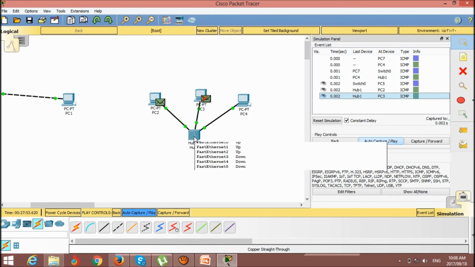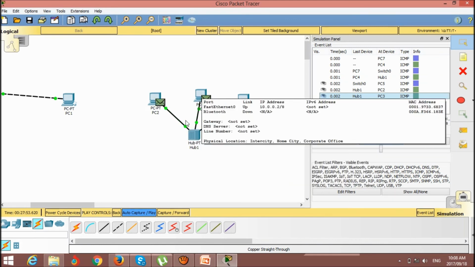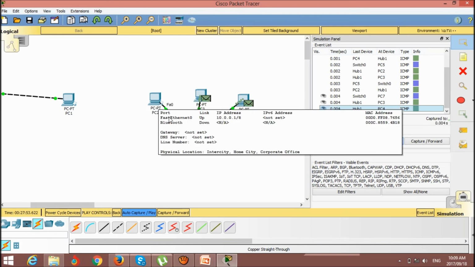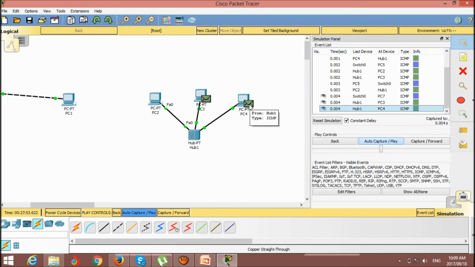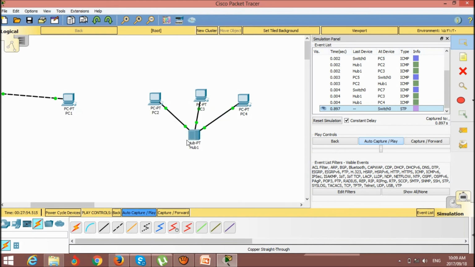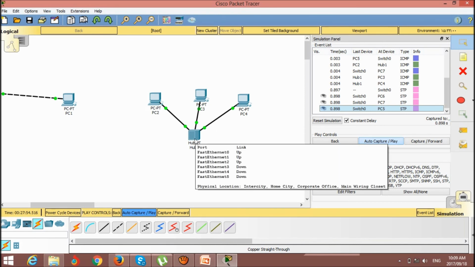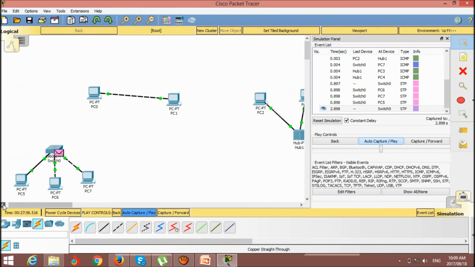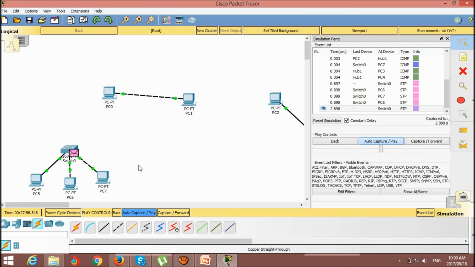Then the hub will send the packet to this computer and also this computer. Then the target computer is here. After receiving the packet, the computer sends it back to where the data came from. So here you can see that similarly the hub makes more collisions and more problems, but routers and switches have fewer problems in networks.